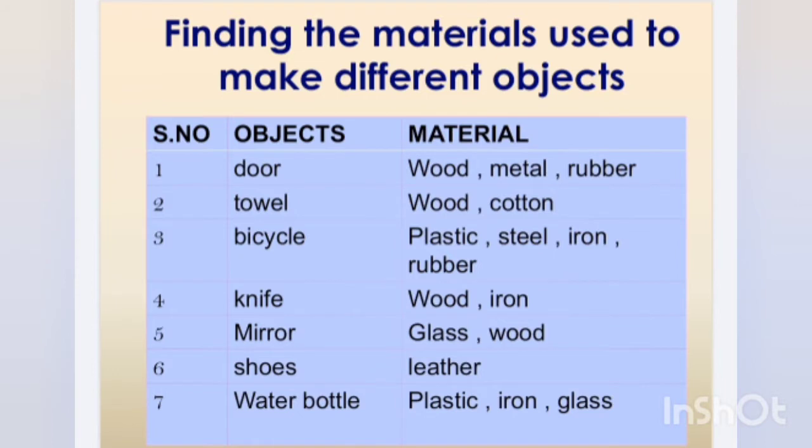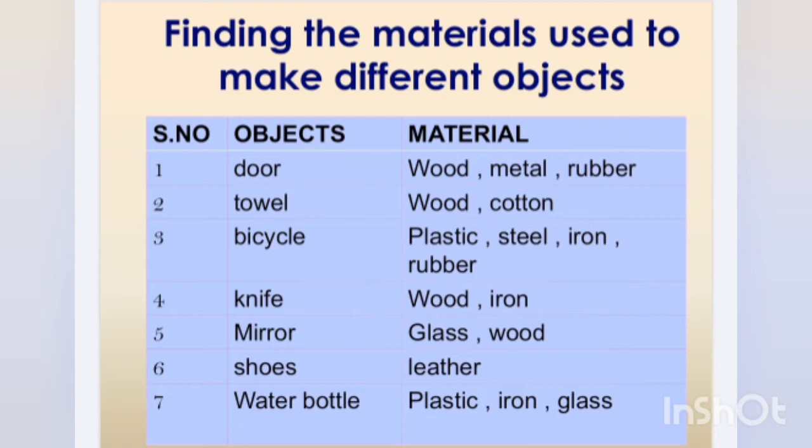To understand clearly what materials are and what things are made of, we will first see the materials used for making different objects. For example, we will take objects from our house like door, towel, bicycle, knife, mirror, shoe, water bottle, pot. We will see what these objects are made of.